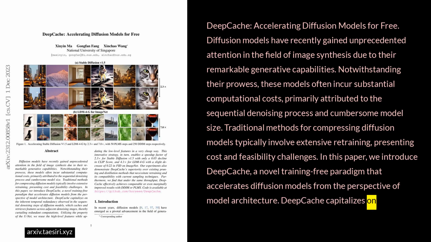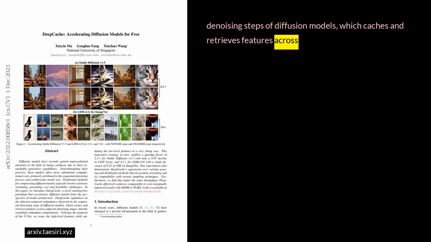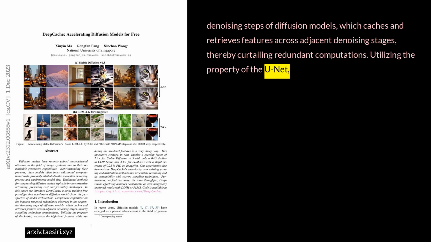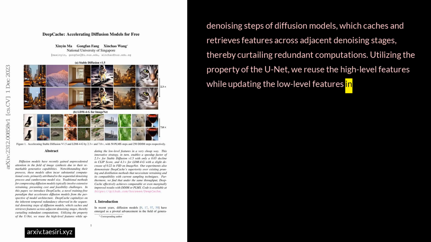DeepCache capitalizes on the inherent temporal redundancy observed in the sequential denoising steps of diffusion models, which caches and retrieves features across adjacent denoising stages, thereby curtailing redundant computations. Utilizing the property of the U-Net, we reuse the high-level features while updating the low-level features in a very cheap